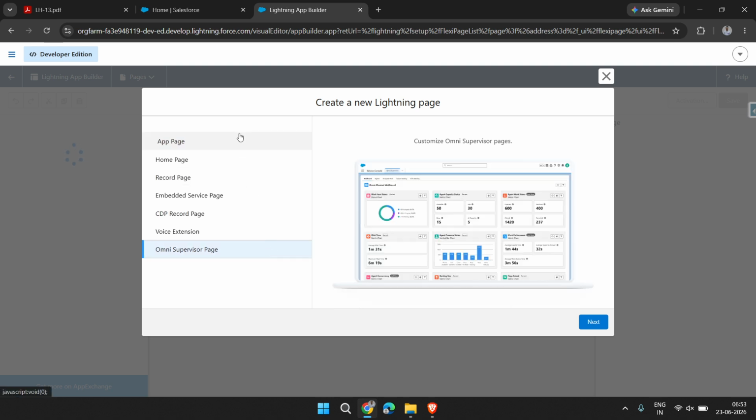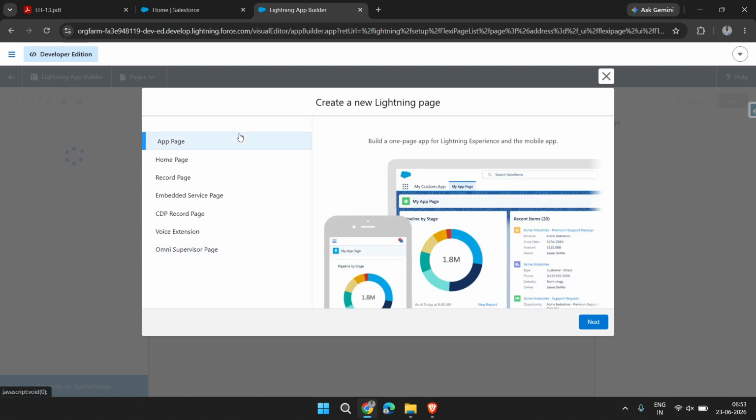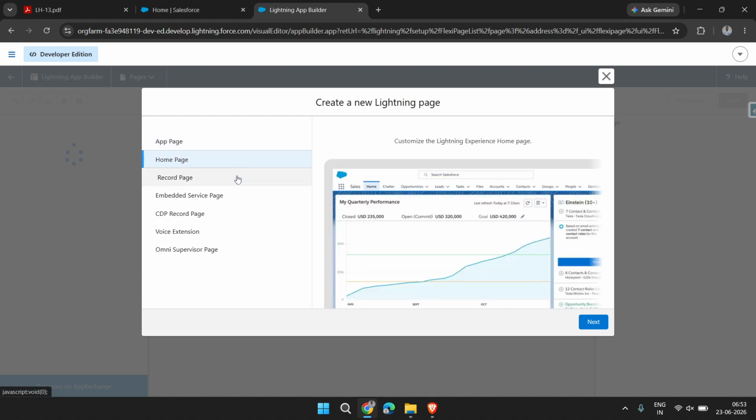But we will discuss only these three pages for now because these are the most important, since we are building a base understanding of different Salesforce concepts.